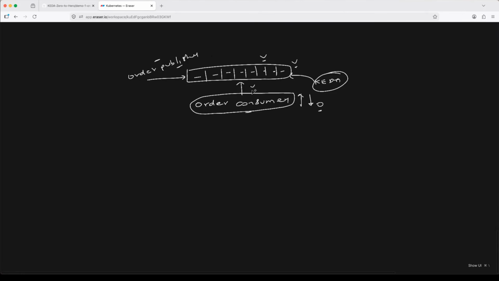So when we install the order consumer for the first time, the pod count will be 0. As soon as I install the publisher and run it, it would create fake orders in the queue. You would see KEDA noticing it and scaling the order consumer to 1, 2, 3. And as the order consumer starts processing the orders, you would see it go 3, 2, 1, 0. This is what is going to happen.